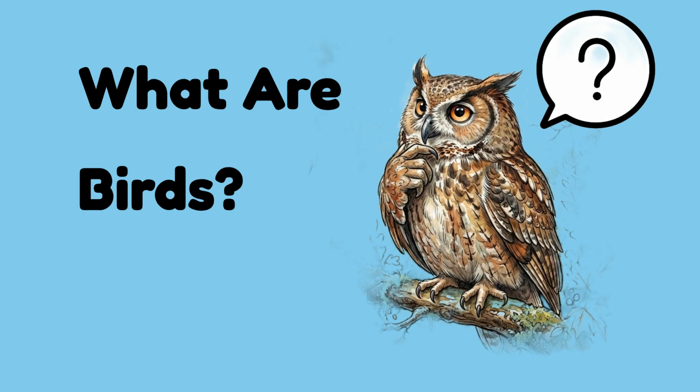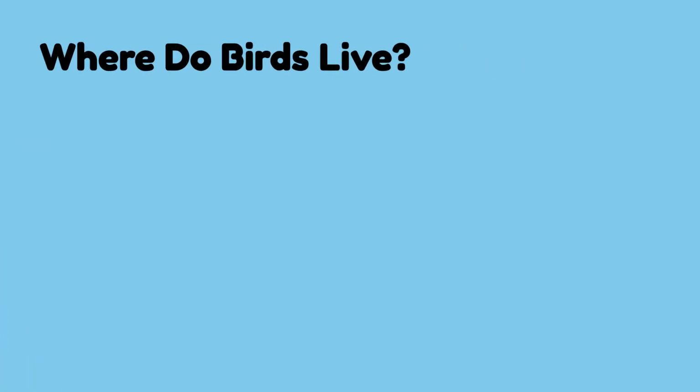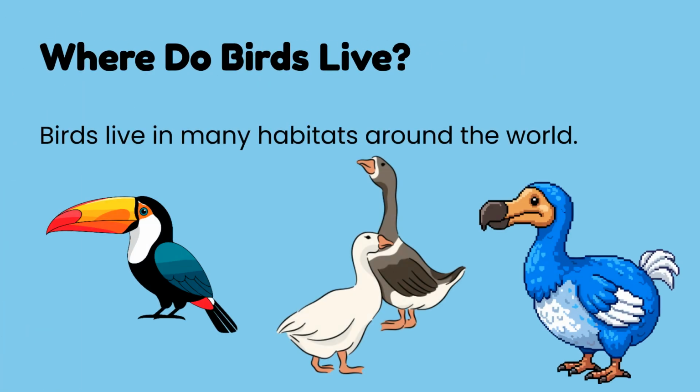First, let's ask ourselves, what are birds? Take a moment to think about what you know about these fascinating creatures. Birds are animals with feathers, beaks, wings, and backbones. These are the key features that define them. Birds live in many habitats all around the world. Let's explore some of the different places birds call home, like forests, deserts, and the ocean.